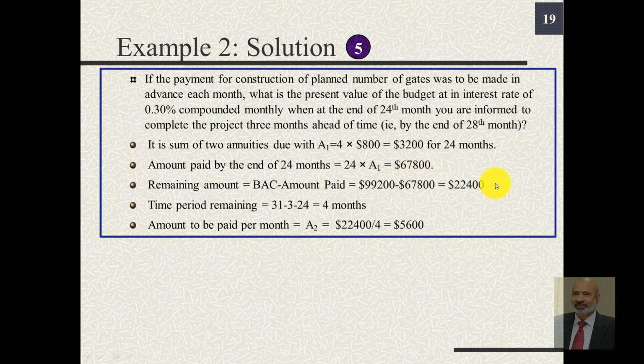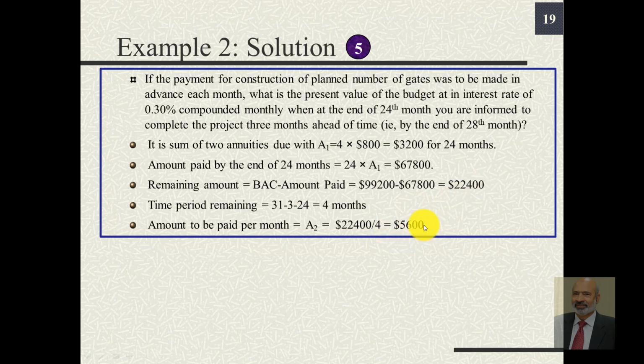So the amount that we yet have to pay is $22,400, and the time period remaining is 31, which was the initially planned time, minus 3 months because we have to complete it ahead of schedule, and 24 months have already passed, so we are left with 4 months. At the beginning of each such month, we have to make a payment, and overall we have to pay $22,400.